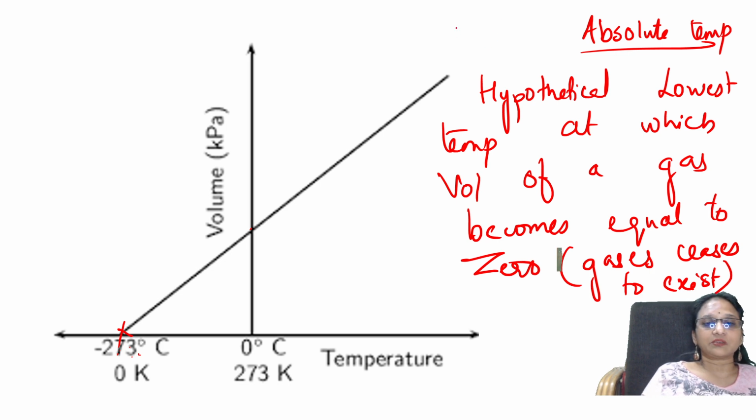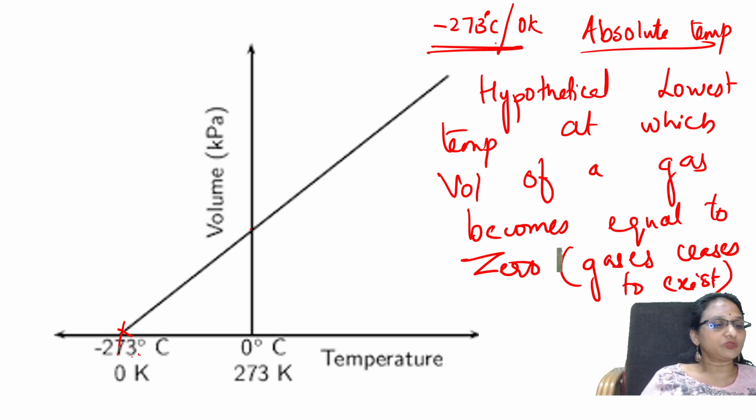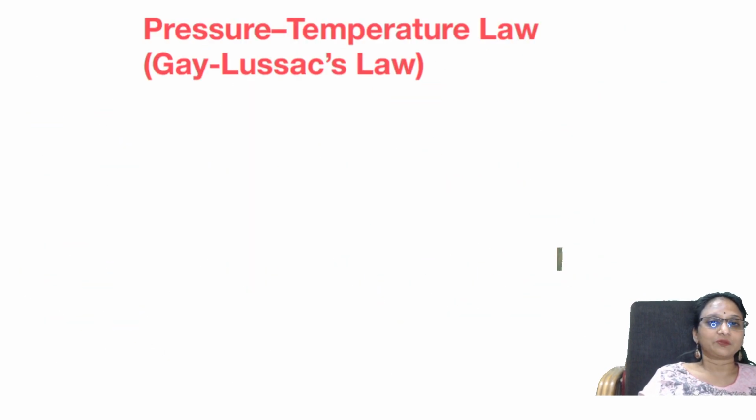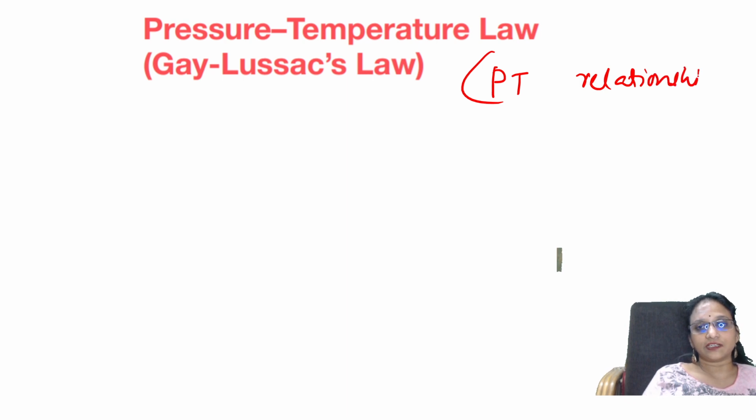Absolute temperature is nothing but minus 273 degrees centigrade or 0 Kelvin, where the volume of the gas becomes completely zero. Got it? Yes, students, that is your Charles law. Okay, now let me teach you Gay-Lussac's law. Gay-Lussac's law is also called the PT relationship. I call this the PT relationship.